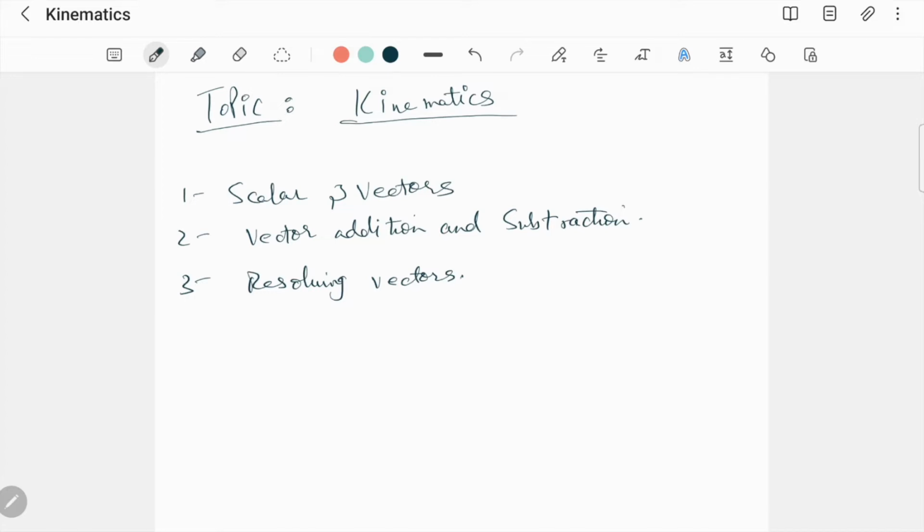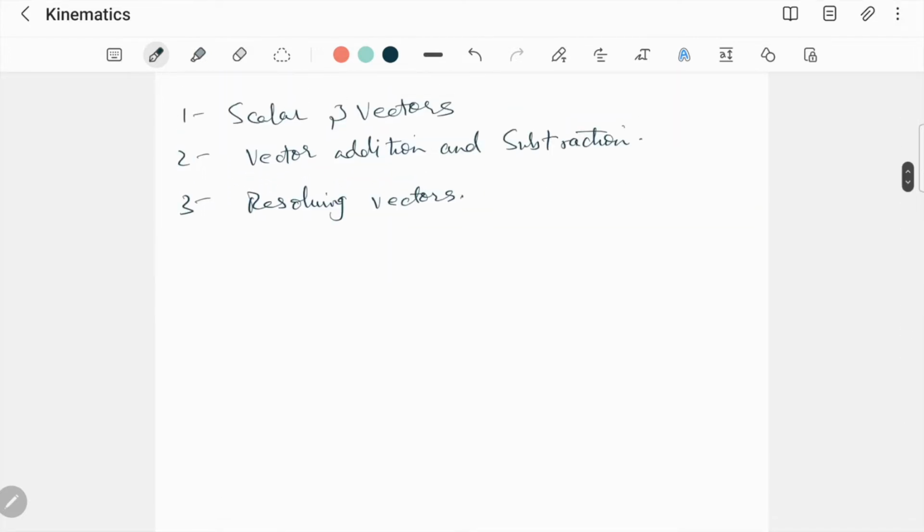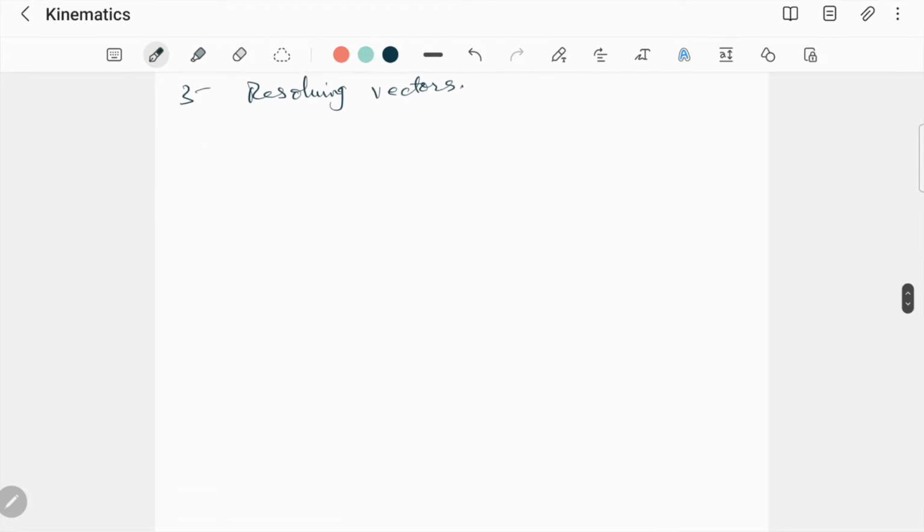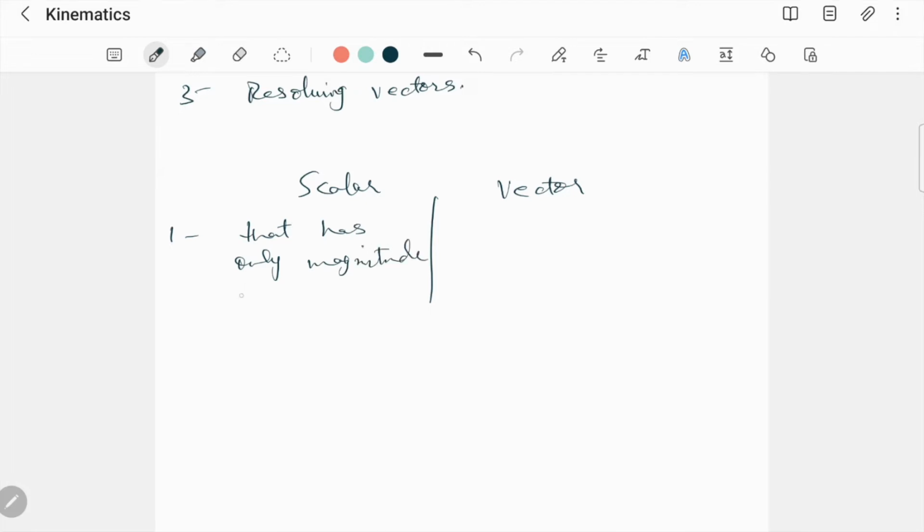वो है काइनेमैटिक्स। सब टॉपिक्स आर स्केलर्स एंड वेक्टर्स, वेक्टर एडिशन एंड सब्ट्रैक्शन एंड हाउ टू रिजॉल्व अ वेक्टर। सबसे पहले हम ये देखेंगे कि स्केलर और वेक्टर होते क्या हैं। तो a scalar quantity is one that has only magnitude and no direction. An example of a scalar quantity can be distance and speed. Further on in the lecture, we will also be discussing what distance and speed are. लेकिन अभी आप ये example note करते हैं.